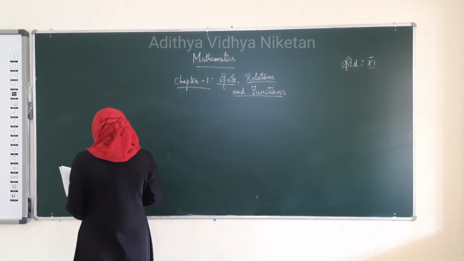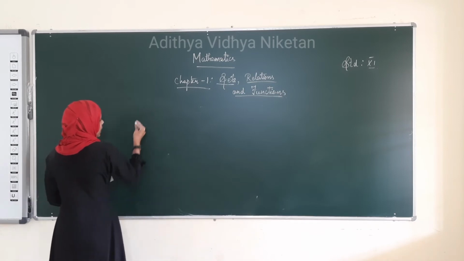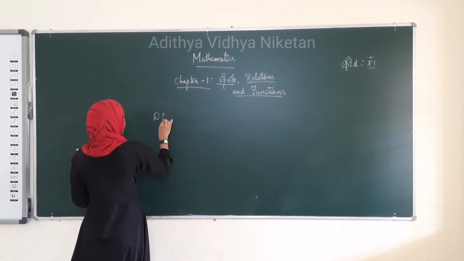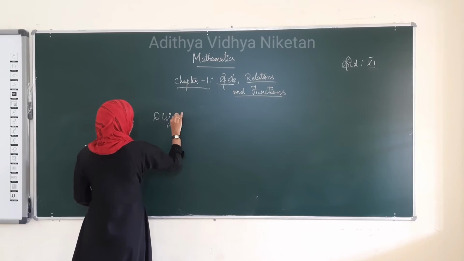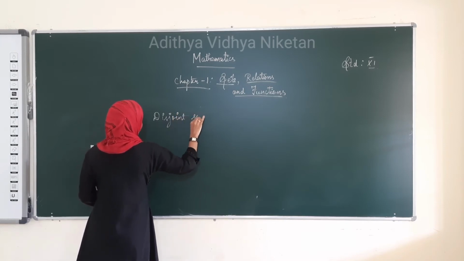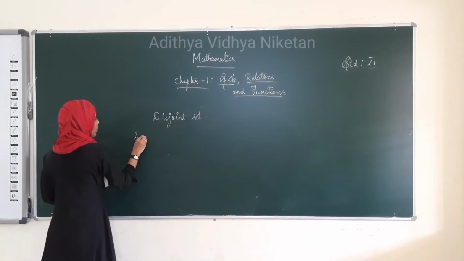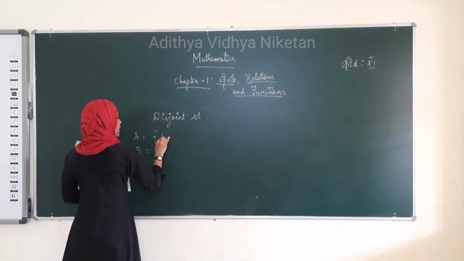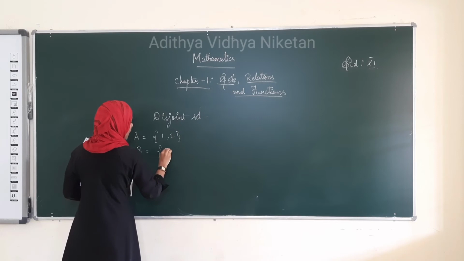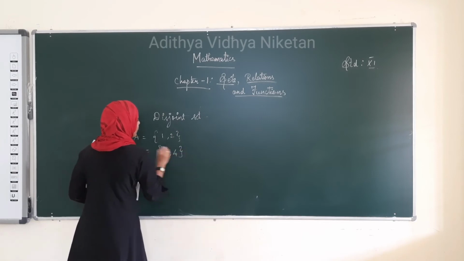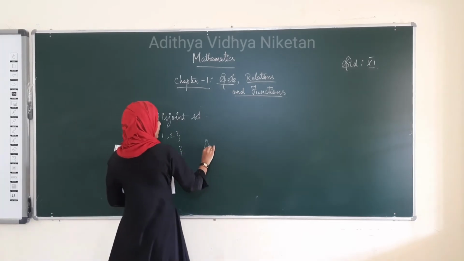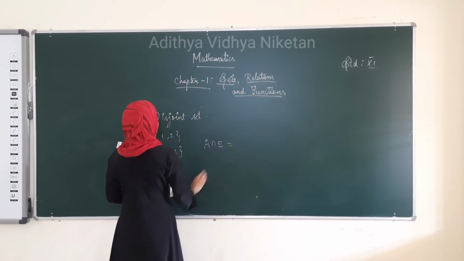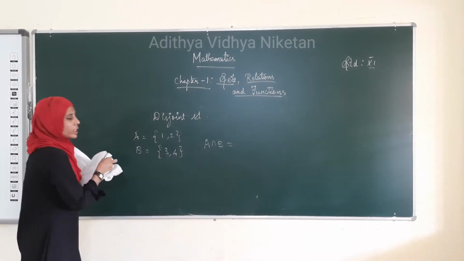Okay, see here, disjoint set. What is a disjoint set? Let us take two sets A and B, as 1, 2 and 3, 4. Do we have any intersection here? Do we have any common elements in both A and B?